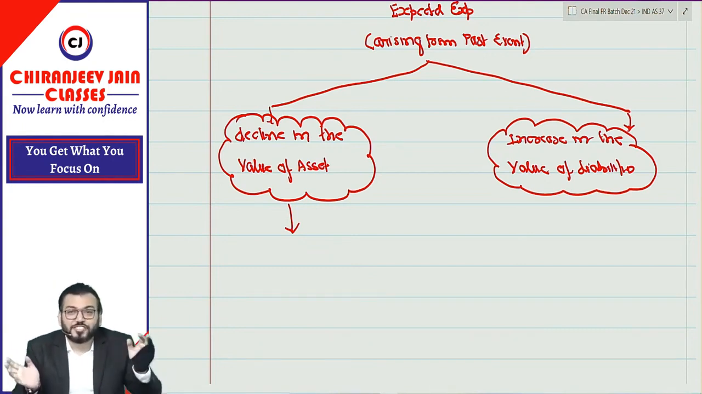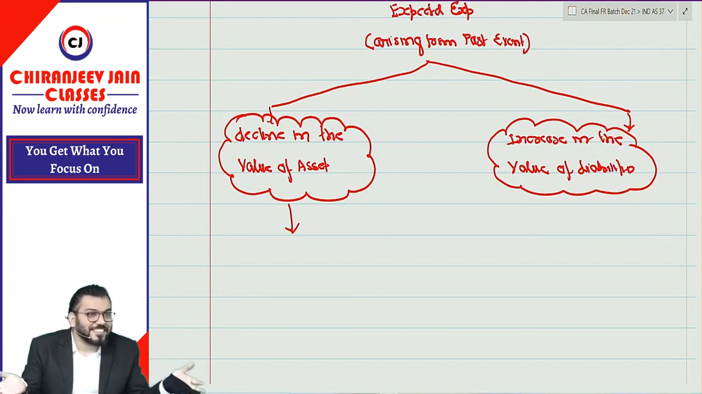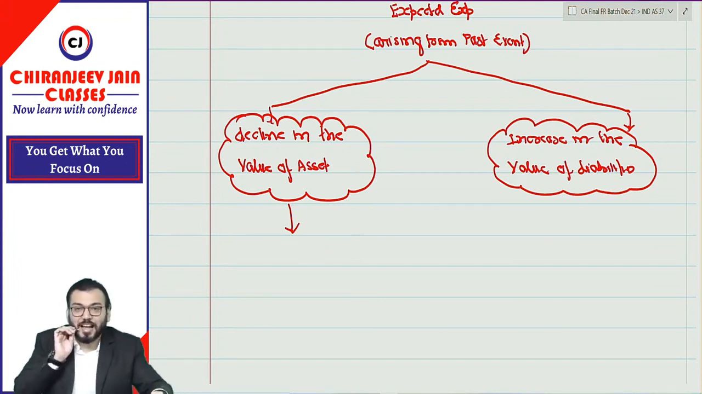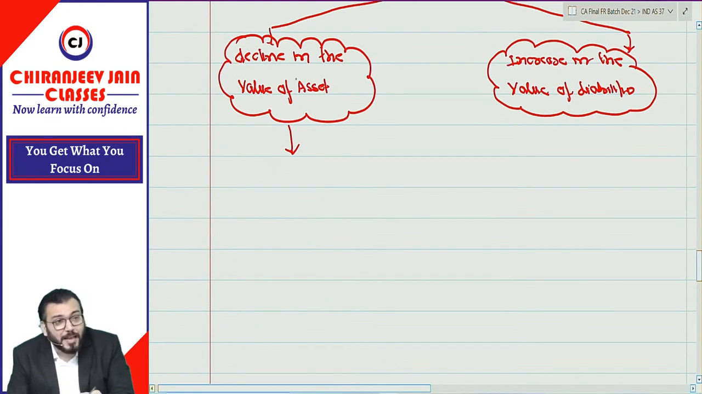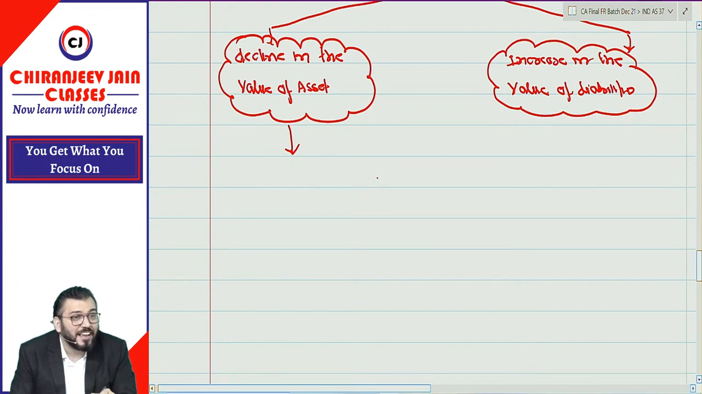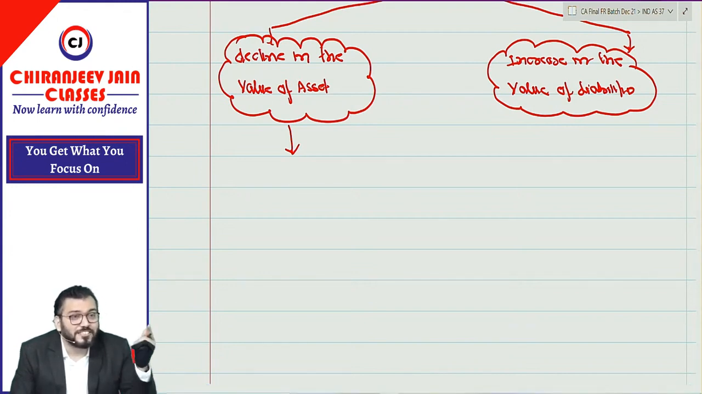Understood? It is only an adjustment to asset. Means, whenever I am saying decline in the value of asset, there is no obligation to pay in future. If there is no obligation to pay, it is not a liability. It is a mere adjustment to asset. Understanding whatever I am saying? Liability means obligation to pay, and there is no obligation to pay, so it is not a liability.